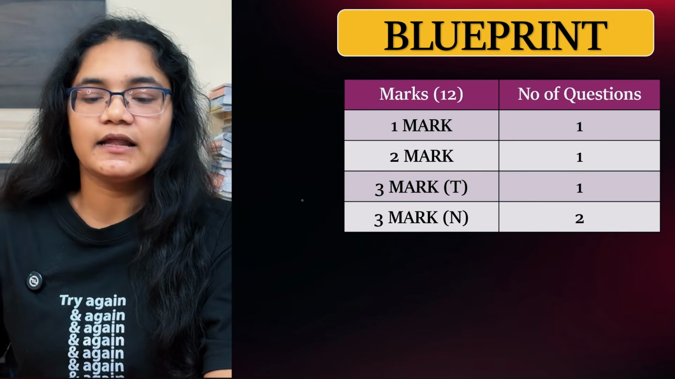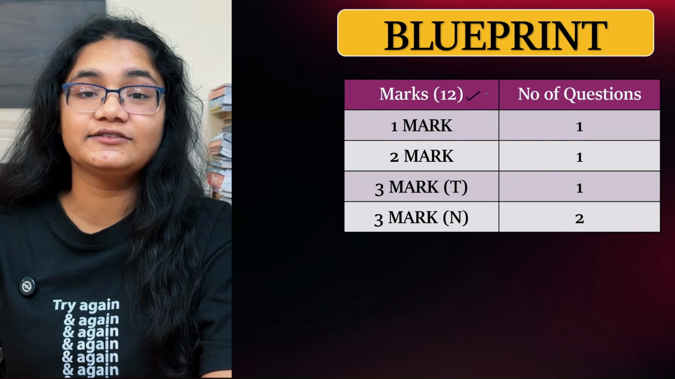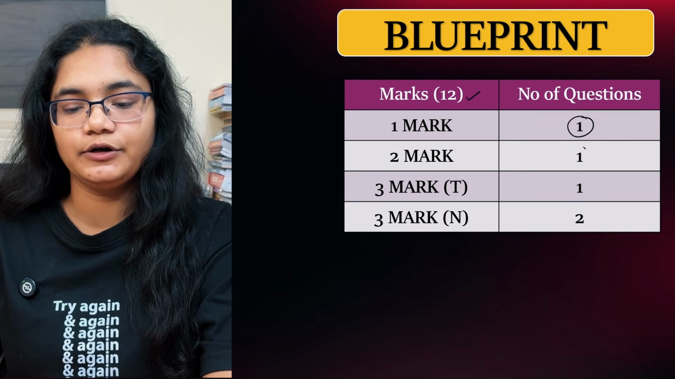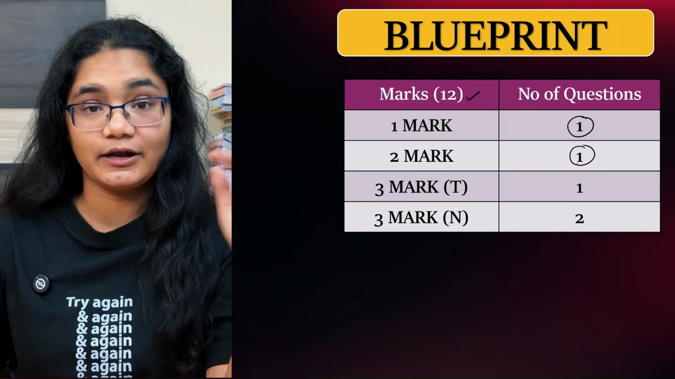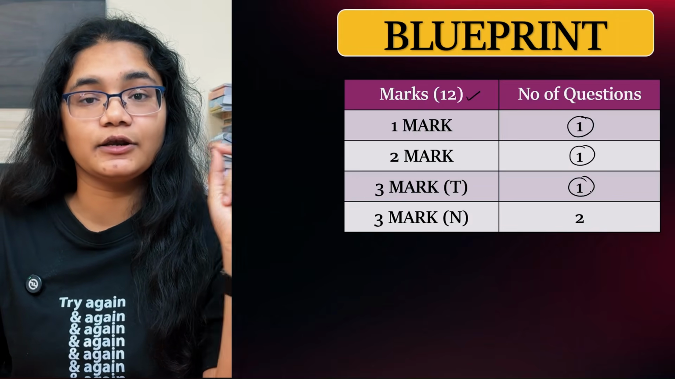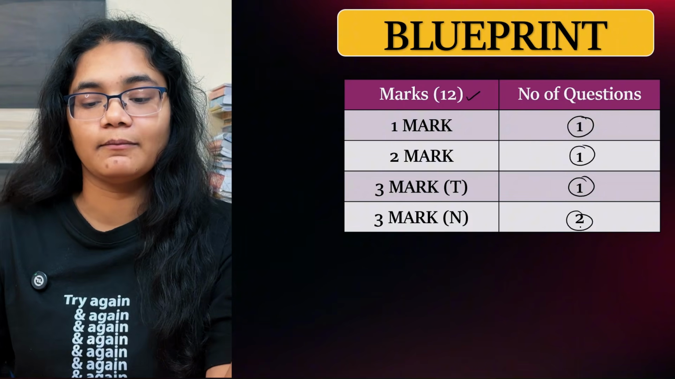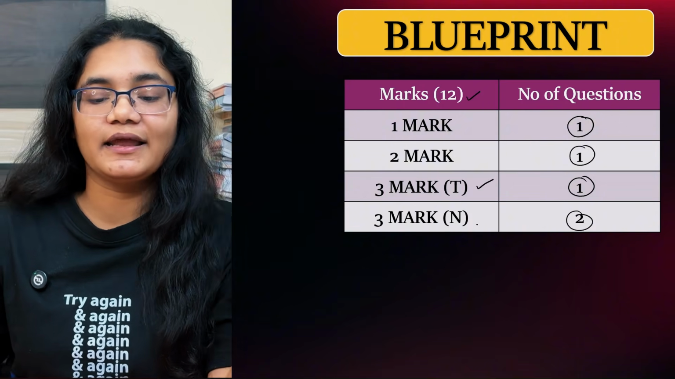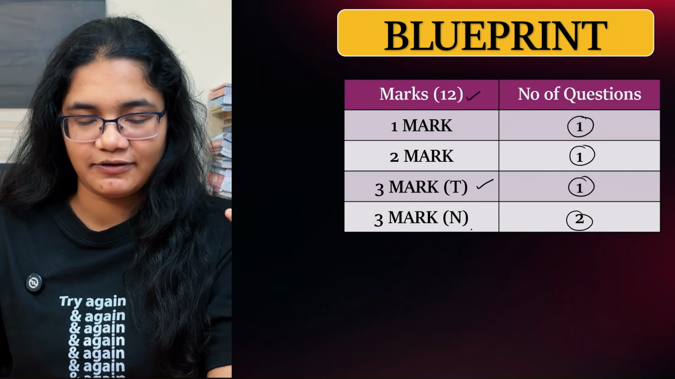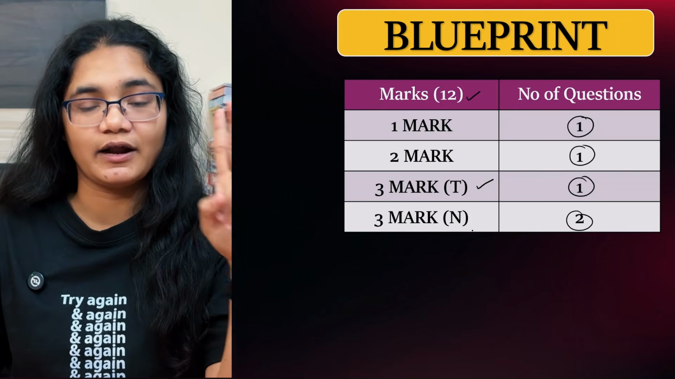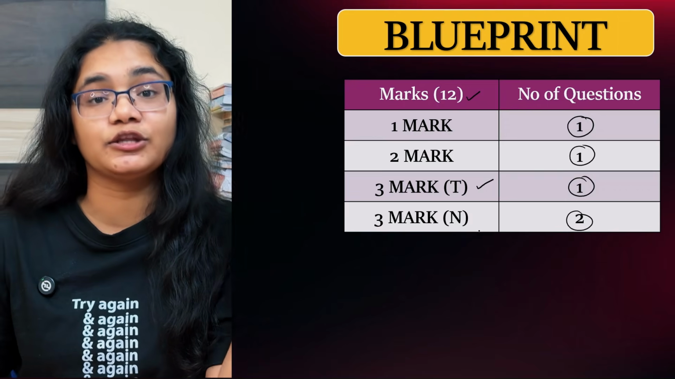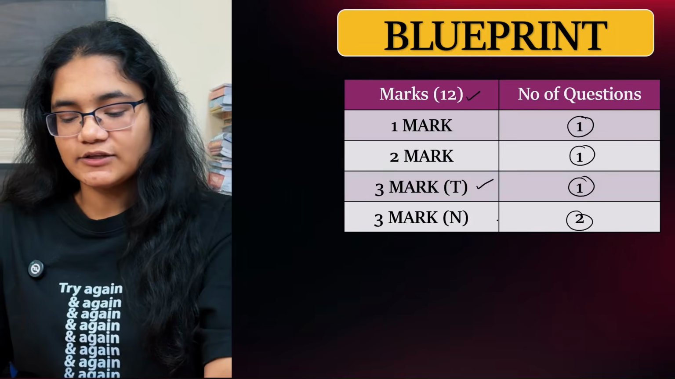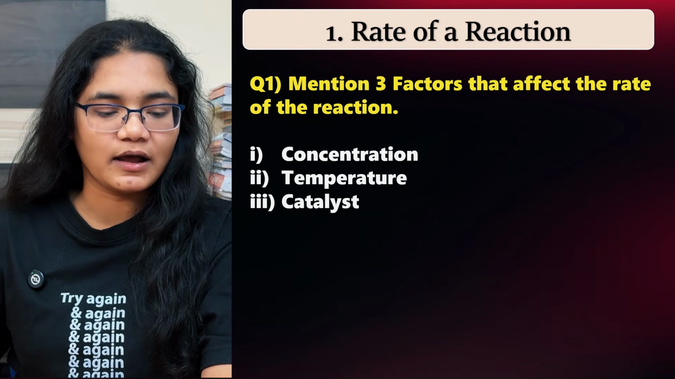The total weightage of chemical kinetics is 12 marks. You have 1 mark from a 1 marker question, 1 2 marker question, 1 3 marker theoretical question and 2 numerical 3 marker questions. I'll just clarify it once again: 1 1 marker question, 1 2 marker question, 1 3 marker theoretical question and 2 numerical 3 marker questions. Okay, so now let's talk about the 2 marker questions first.